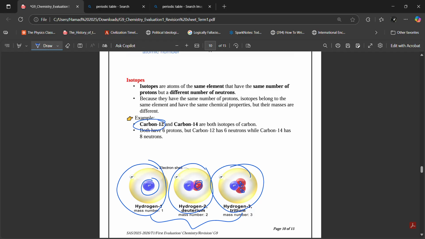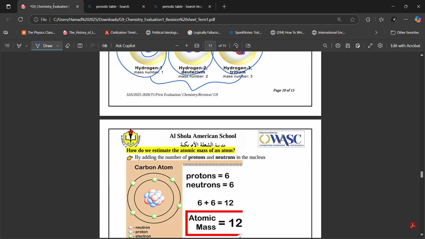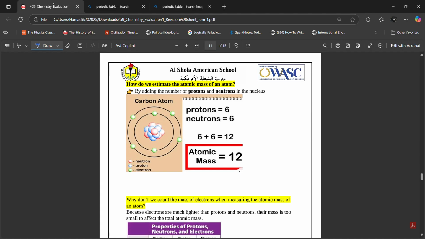In one isotope of carbon, the mass number is 12. Because carbon has 6 protons, in carbon 12, 12 minus 6 is 6. So it's going to have 6 neutrons. Carbon 14, the mass number is 14. So how many neutrons are going to be there in carbon 14? Because carbon always has 6 protons, since that is the atomic number, the number of neutrons is going to be 14 minus 6, which is 8 neutrons. So there are 2 versions of carbon, one with 6 neutrons, one with 8 neutrons. Okay?